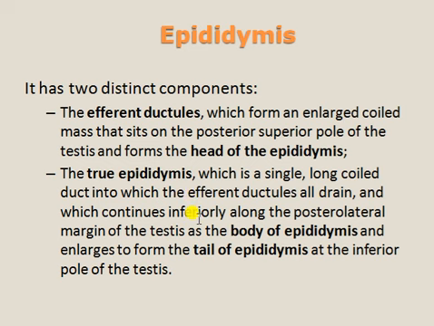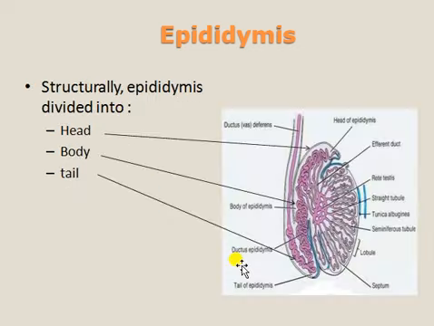It continues inferiorly along the posterolateral margin of the testis as the body of the epididymis and enlarges to form the tail of the epididymis at the inferior pole of the testis. So here we have to understand the structure of the epididymis: how the head is formed, then the body, and then how the tail enters into the next part. It is simple to understand this way.